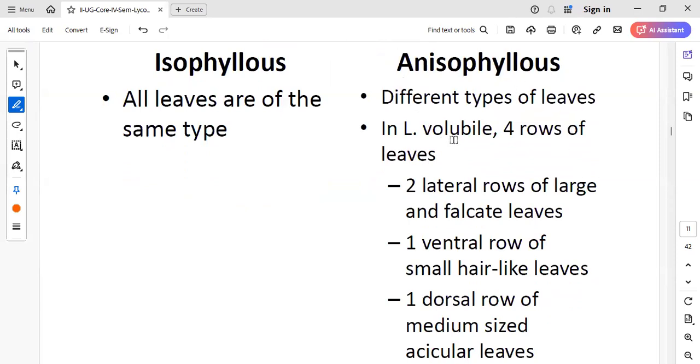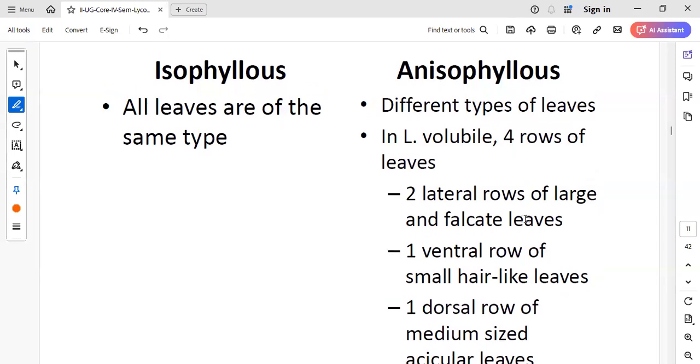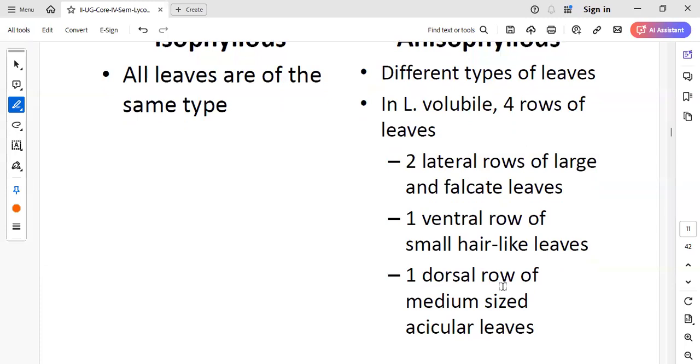But in the example here, you can see Lycopodium volubile. In this species, you can see the leaves are arranged in 4 rows. Two rows have the large leaves. One ventral row of leaves is small and hair-like, and another row is of medium size. So you can see there are 3 different types of leaves on the same plant.